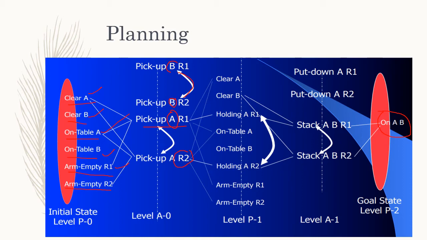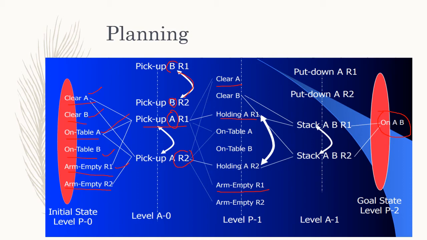So from here we go to the next level. If R1 is picking up A, then what can it do? It can place A on the table, it can hold A, or else after placing it on the table, the arm will be empty.